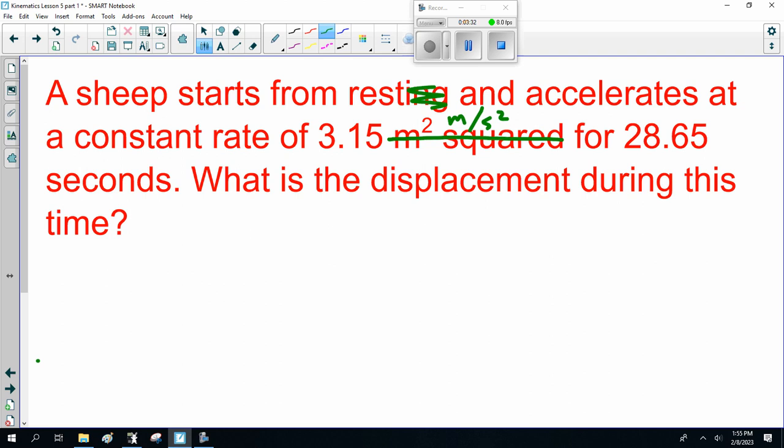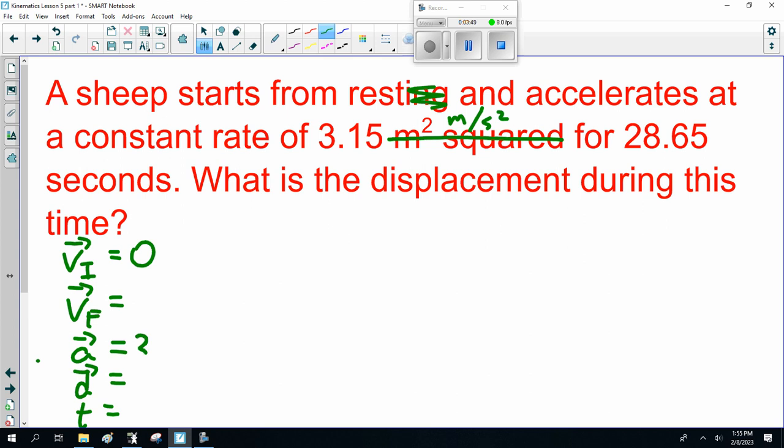Okay, the initial, final, acceleration, displacement, and time. So, starts from rest, 0, constant acceleration 3.15 meters per second squared, 28.65 seconds. And no sheep can accelerate like that. What's the displacement? Now notice we don't have V final.